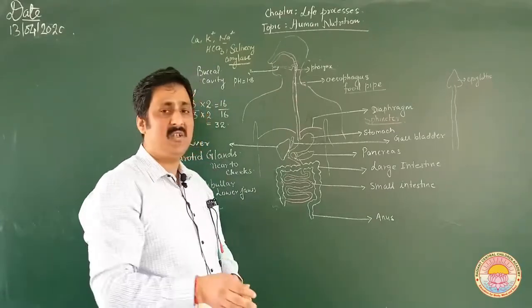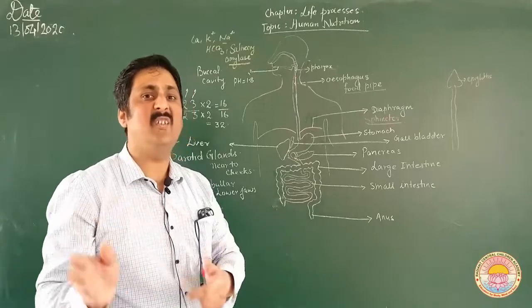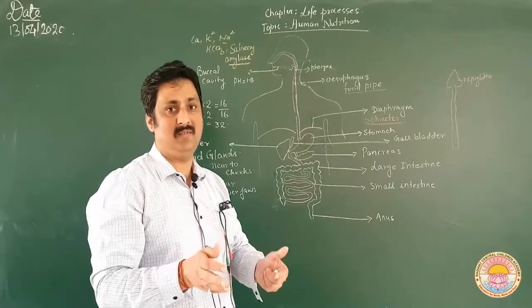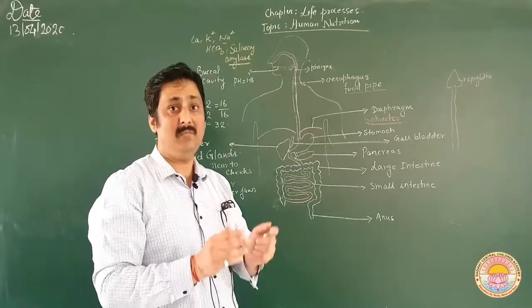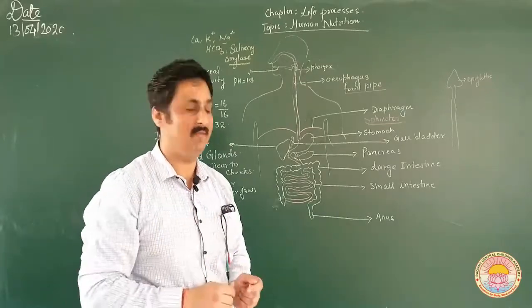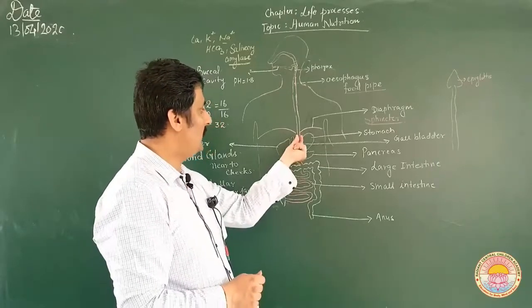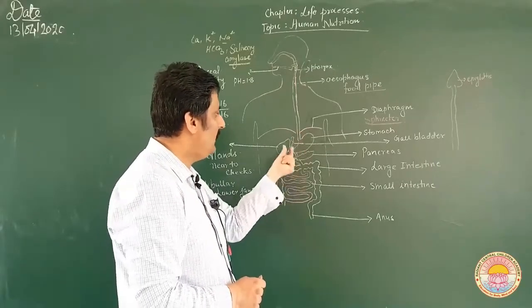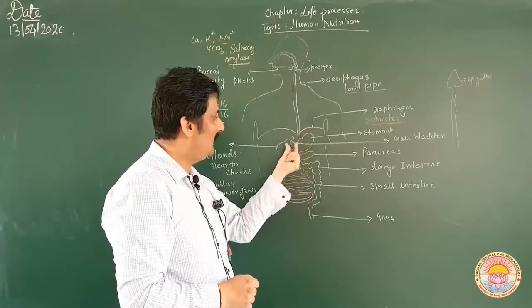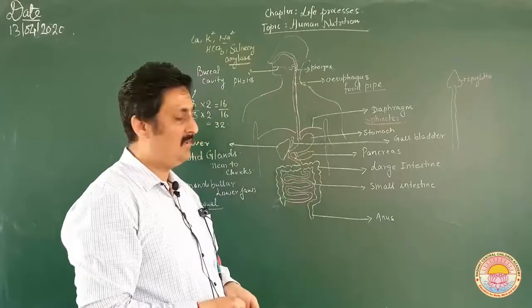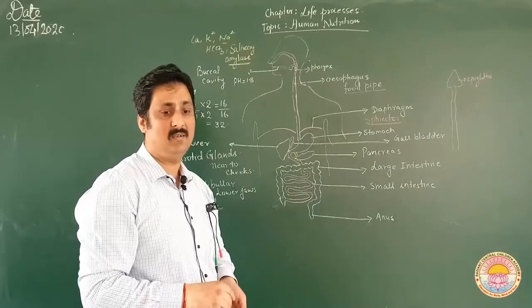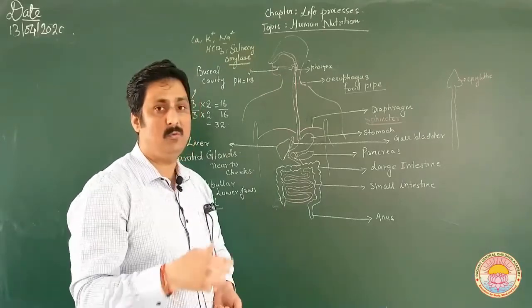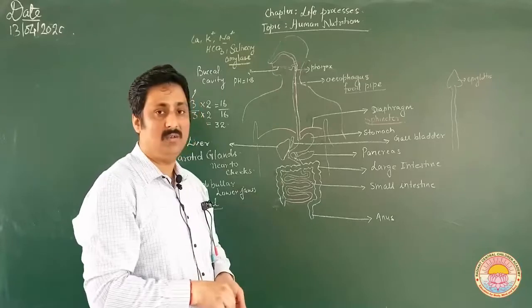Sphincters are present at various locations, at various junctions in between the important organs. So here the sphincter is present. The stomach is actually divided into three parts, but since you are in class 10th, it won't be possible for me to explain all three parts.